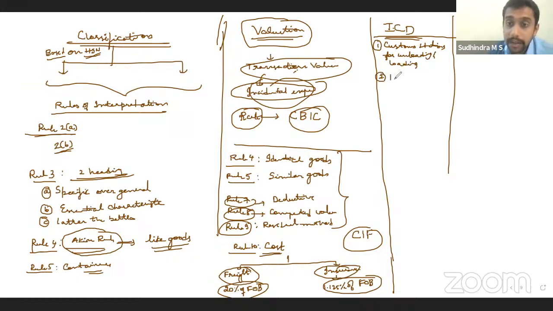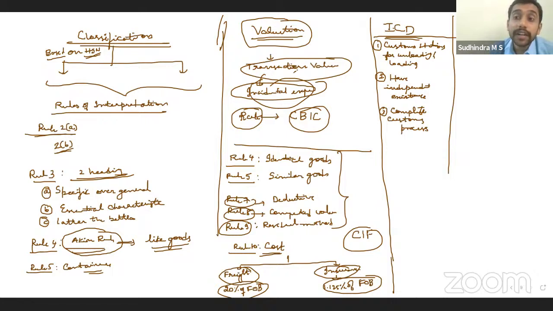So this can have independent existence, and the complete customs process can happen in this. So it is as if a customs station. The only difference is that it is an inland container depot.